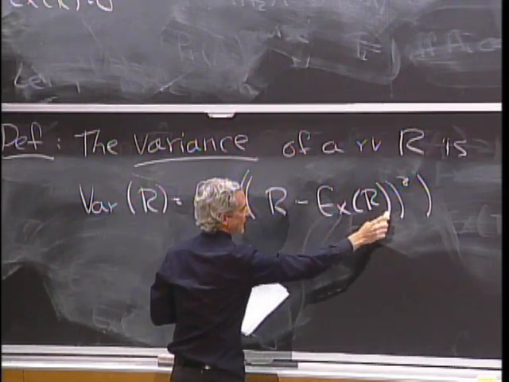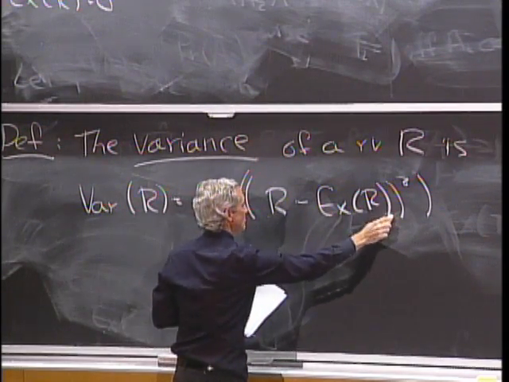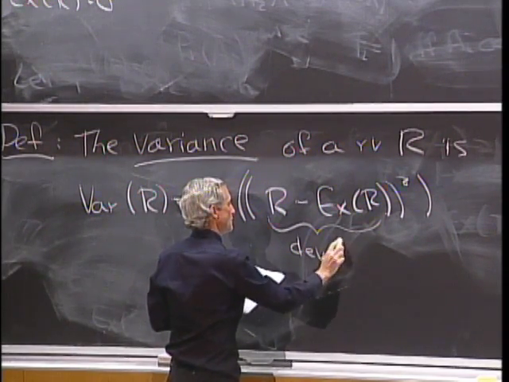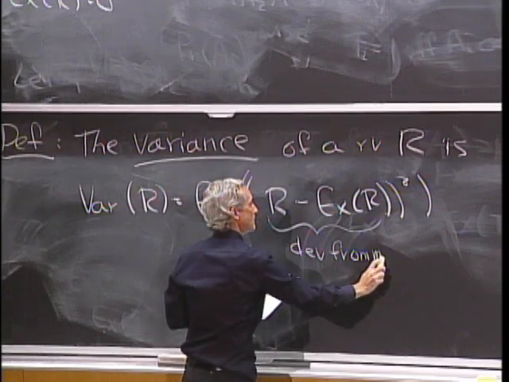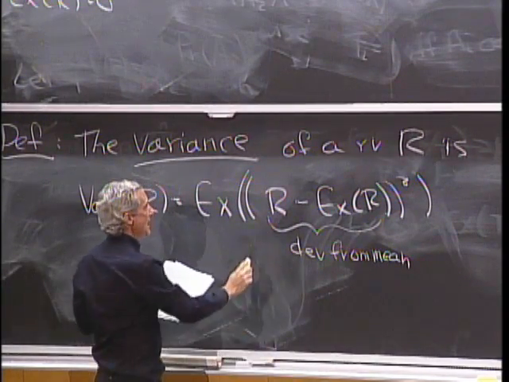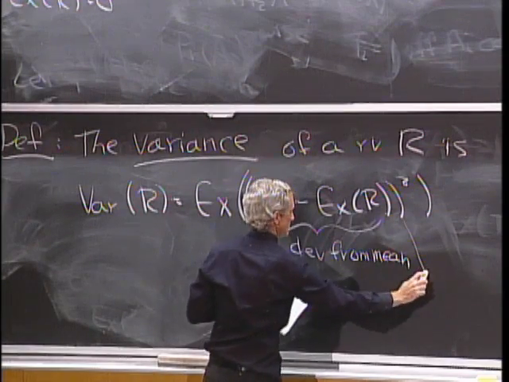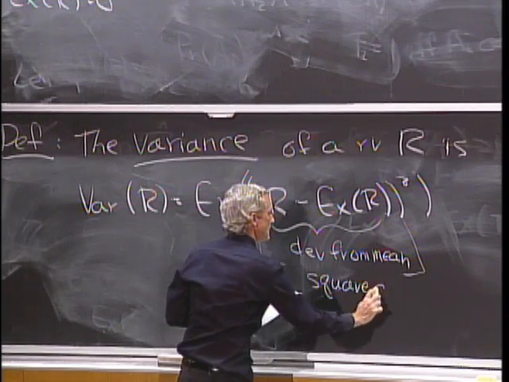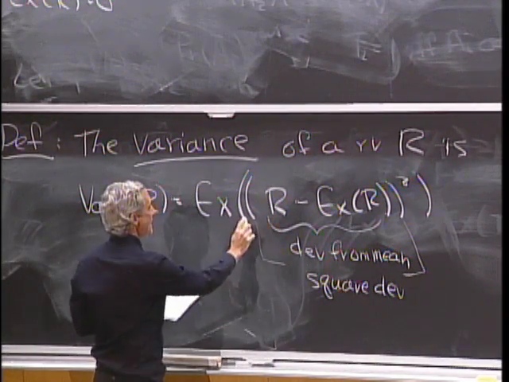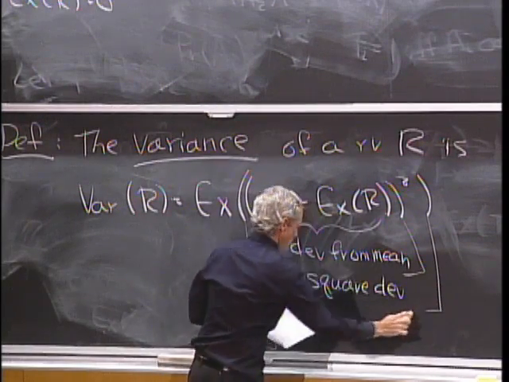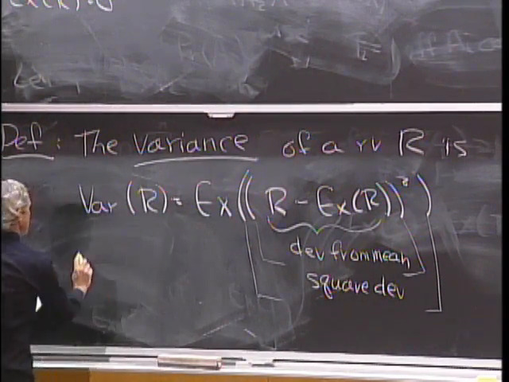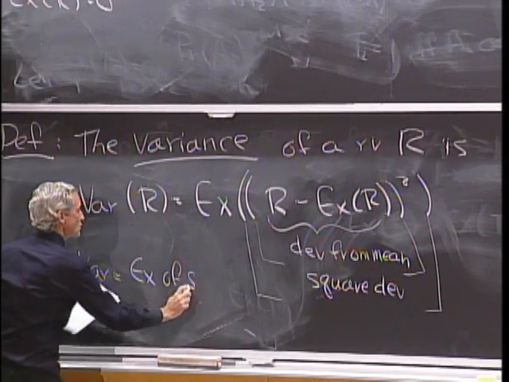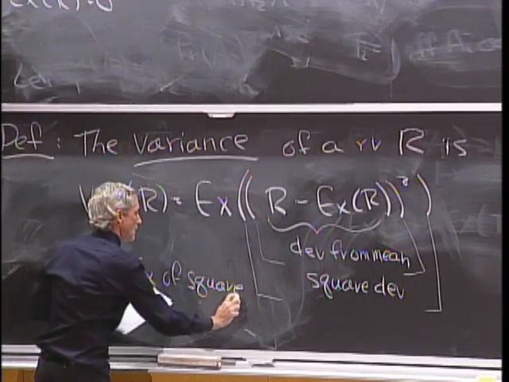This is the expected value of R. This is the deviation from the expected value. So this is the deviation from the mean. Then we square it. All right, so that equals the square of the deviation. And then we take the expected value of the square. So the variance equals the expected value of the square of the deviation.